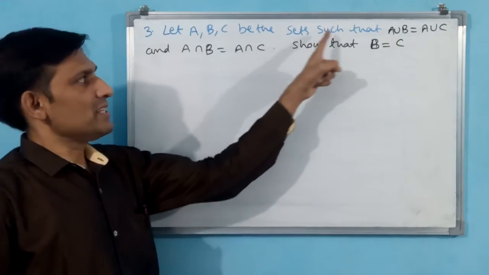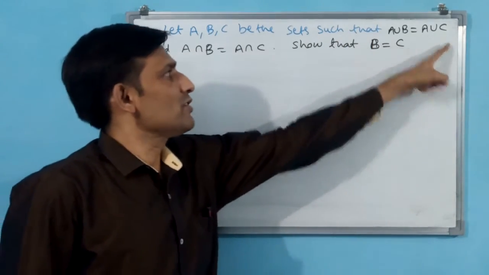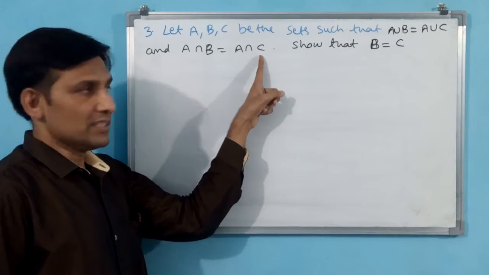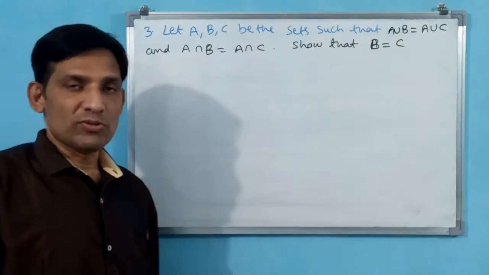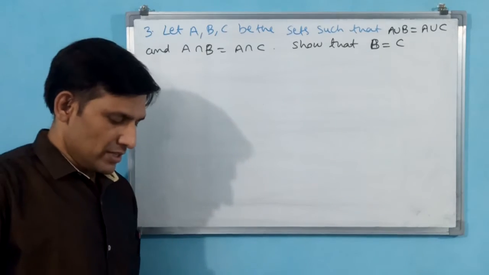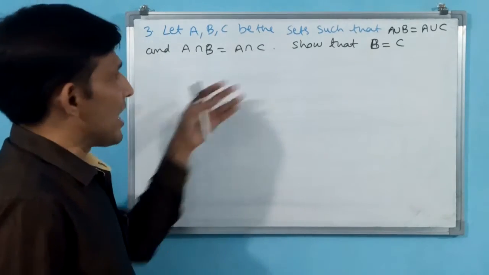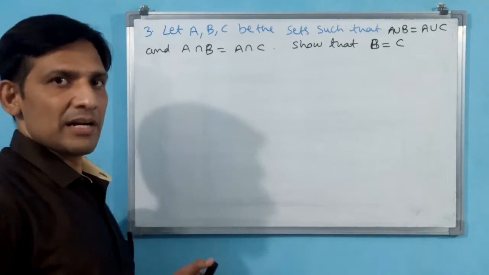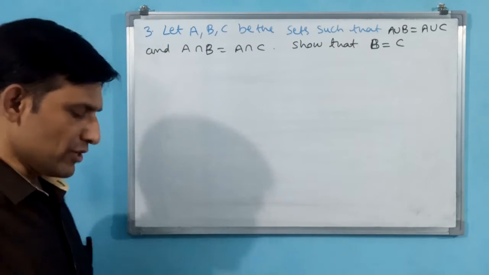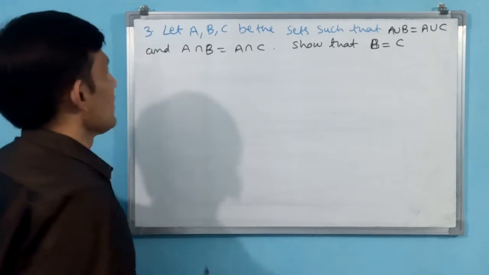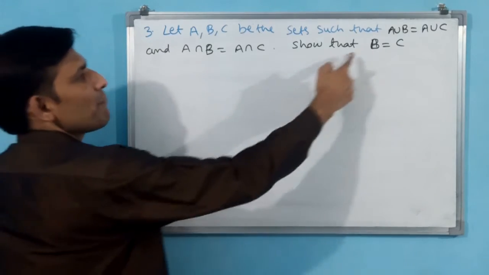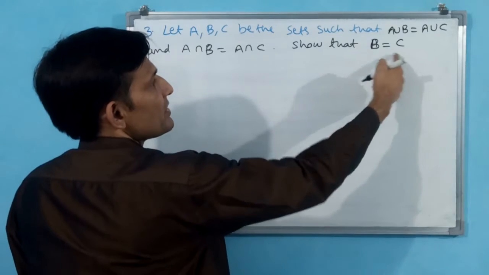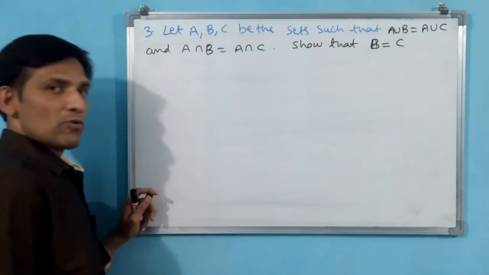Let A, B, C be sets such that A union B is equal to A union C and A intersection B is equal to A intersection C. Then show that B is equal to C. With values and all we need not show. Why? Because the examiner may accept or not, but with some funda we can show. You see what I am going to take here. B is equal to C we have to prove.